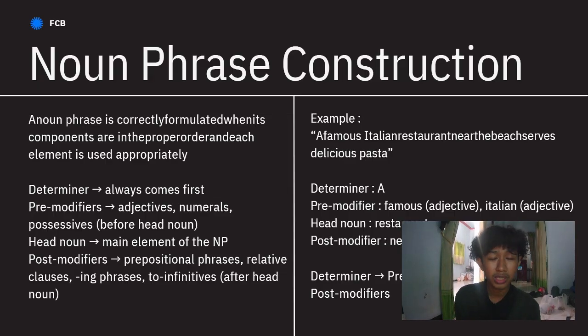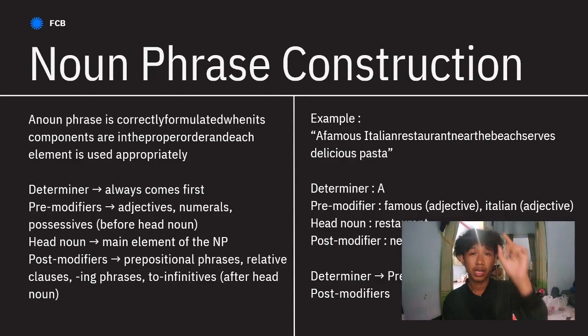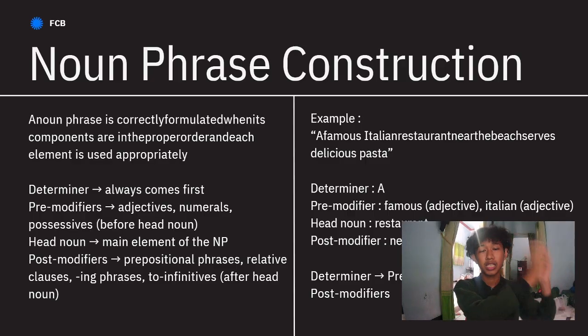Example: a famous Italian restaurant near the beach serves a delicious pasta. The determiner is a. The pre-modifier is famous Italian, both adjectives, and the head noun is restaurant. The post modifier is near the beach. So we can show the formula here: determiner, pre-modifier, head noun, the last post modifier.